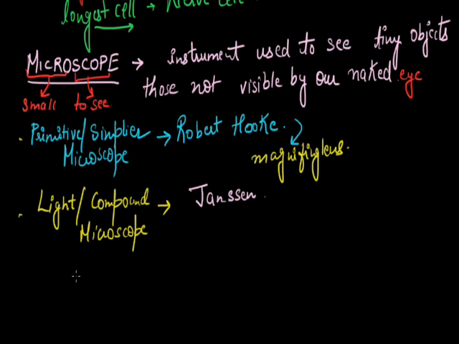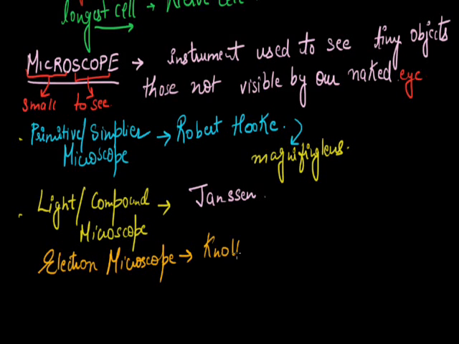Now next we'll deal with the electron microscope. The electron microscope was discovered by Knoll and Ruska. This is used in big laboratories and for research purposes. We simply see the compound microscope in our schools. We'll discuss this with this small diagram.